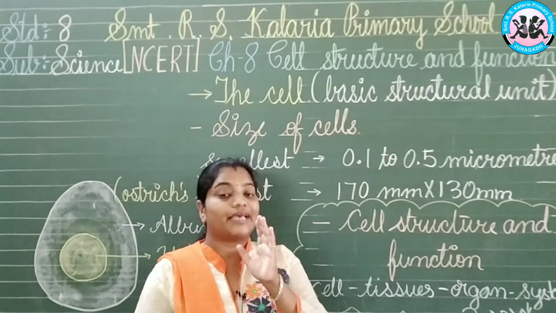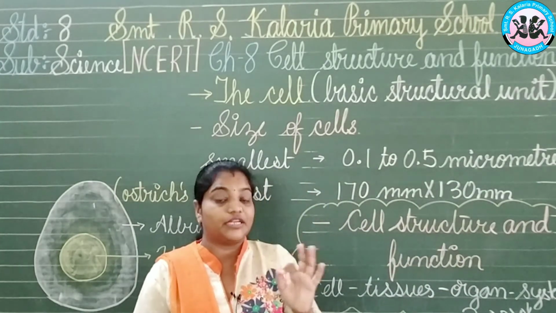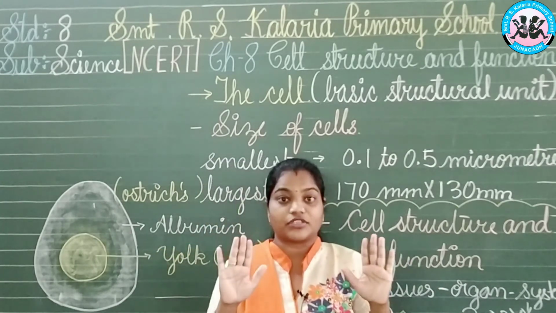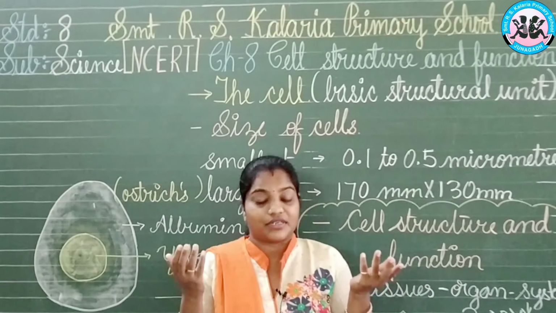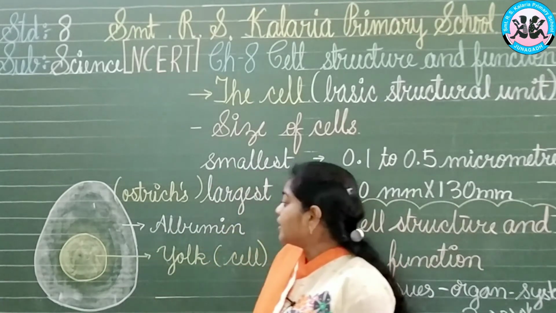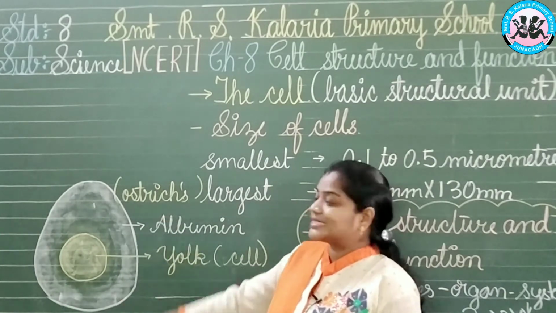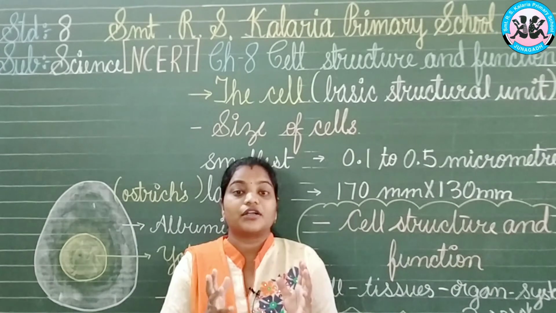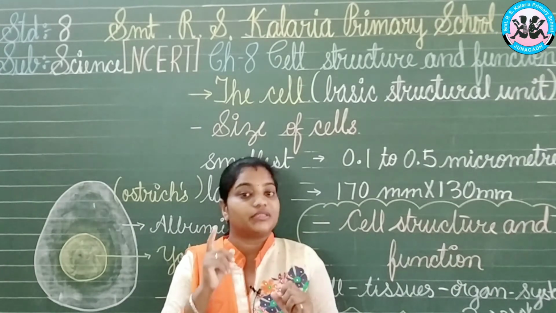So this is the egg, a single cell, but still we can see it, unlike the other cells present in our body structure, which we cannot even see with our unaided eyes. Okay, so this is the difference. Now here we have the ostrich's egg. What is the cell when an egg is there? Which part of the egg will be considered to be the single cell?